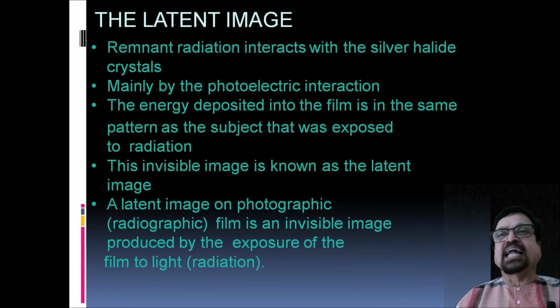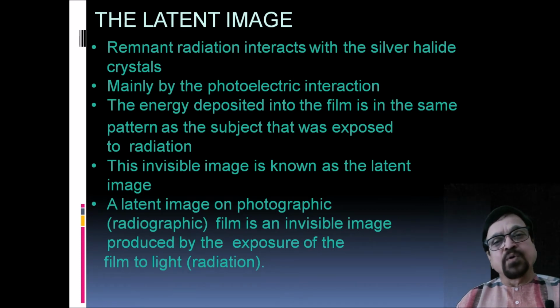That is called a latent image. Initially, a latent image is formed. A latent image is not visible. Now, let's see how a latent image is formed. Remnant radiation interacts with the silver halide crystals, which are coated over the film, mainly by photoelectric interactions. Photoelectric interaction is a process by which the radiation interacts with the silver halide crystals. The energy deposited into the film is in the form of a pattern as the subject that was exposed to the radiation. Now, what does it mean?